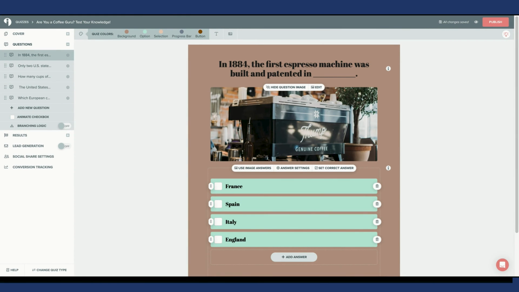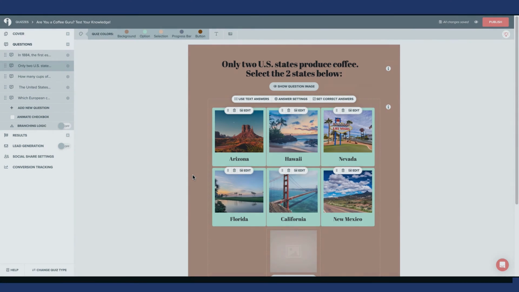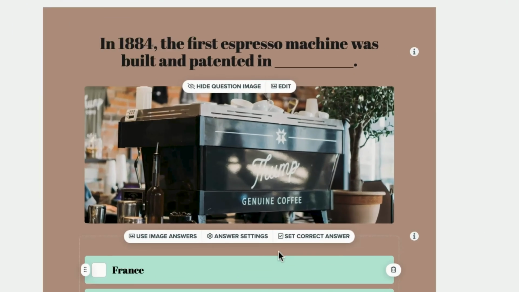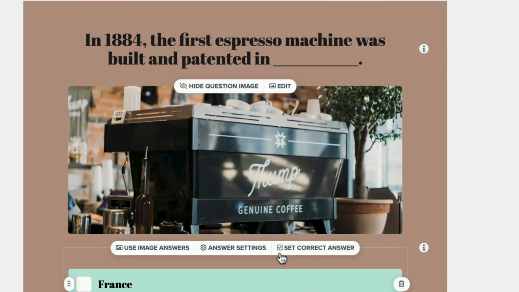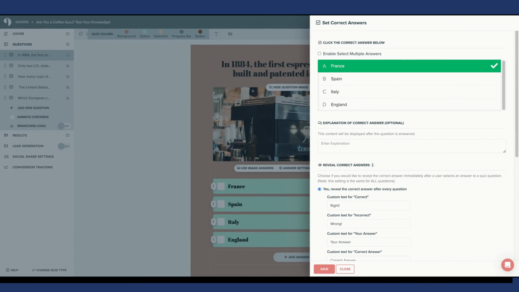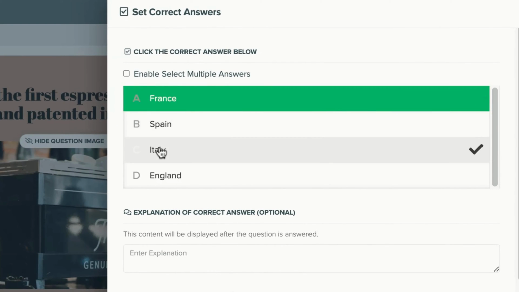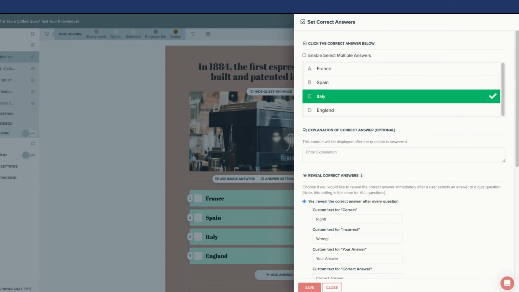The typical assessment style quiz has 4 answer choices. There is one correct answer typically. You have the option to use image answers or text answers for your questions. For my first question, I'm going to use text answers. Once I am happy with my question, it is time to set the correct answer. I'm going to select Set Correct Answer. The correct answer for this specific question is C, Italy. I'm going to click the correct answer below. The correct answer is always in green.